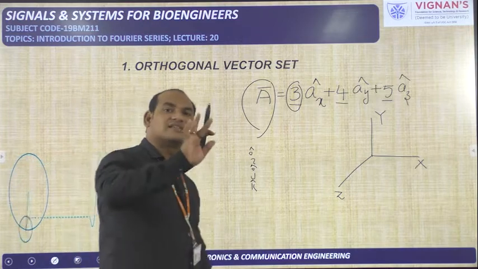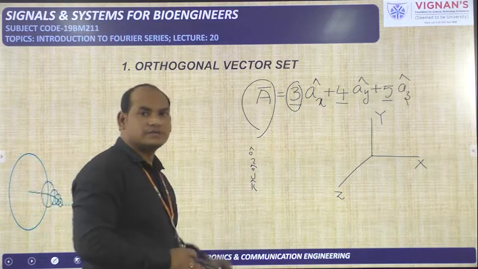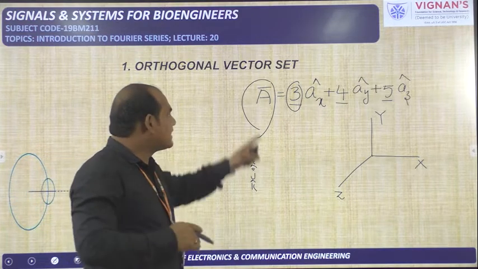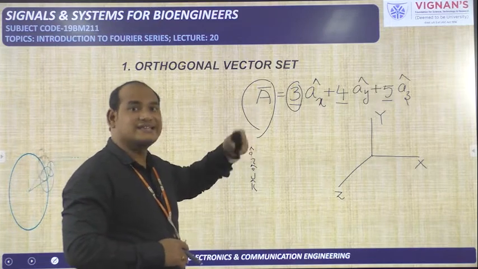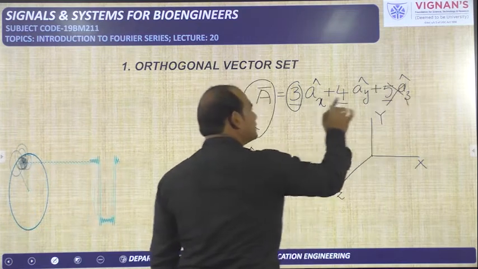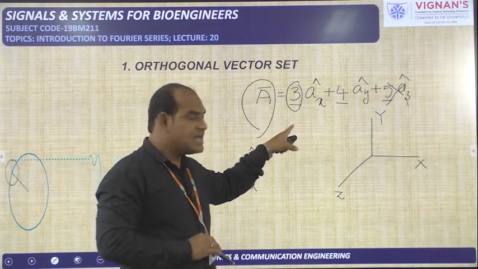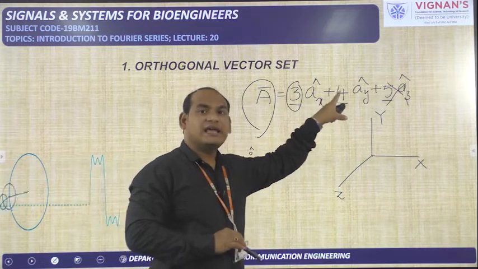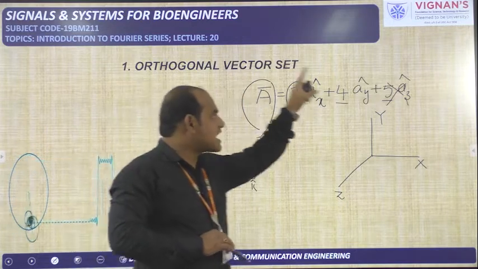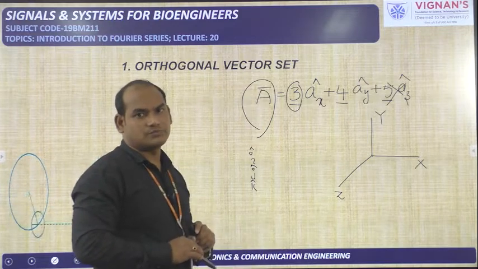So if any vector is there in the space, that vector has projections on these three only. If the projection of one particular vector like a bar on the z-axis is 0, then you will not get this term; you will get only these two. That means a bar has a projection on the x-axis that is 3 and a projection on the y-axis that is 4, and it does not have any projection on the z-axis, so it will become 0 into az cap, that is 0.